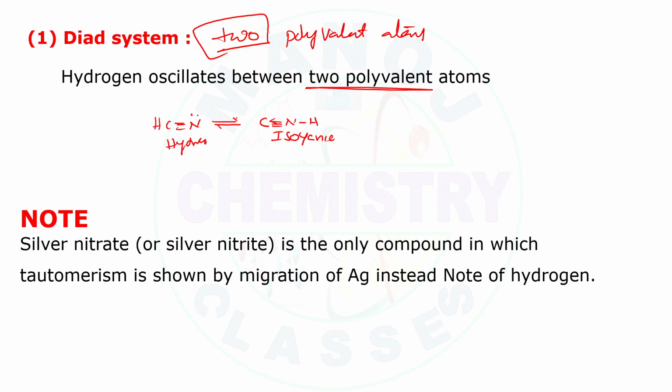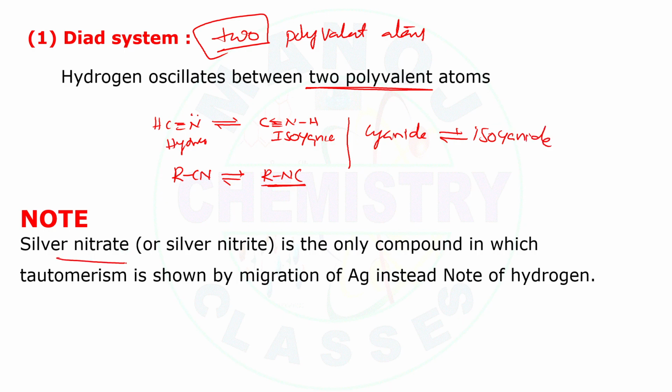So these two are examples of the diad system, whereas RCN is isomeric with RNC. These two are also examples of the diad system, cyanide to isocyanide.